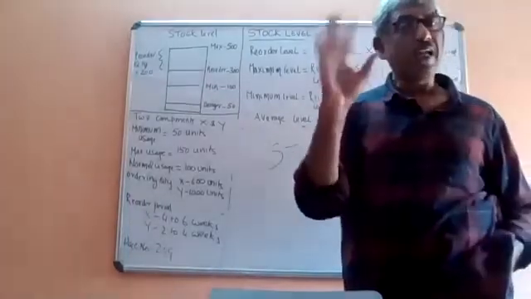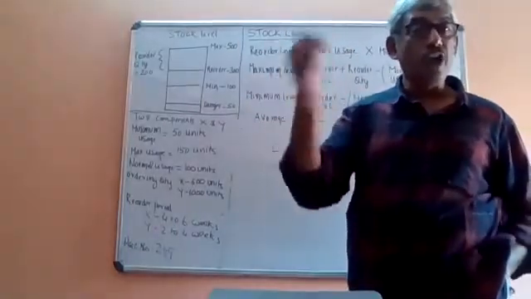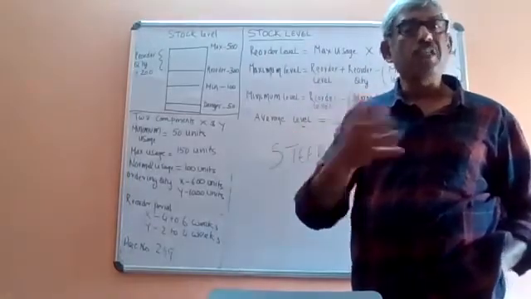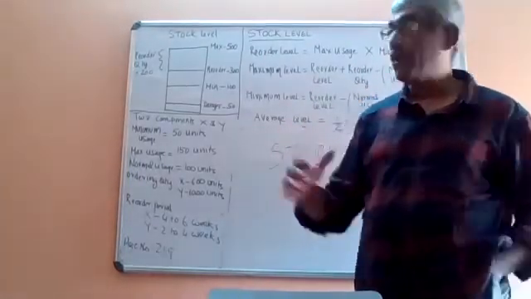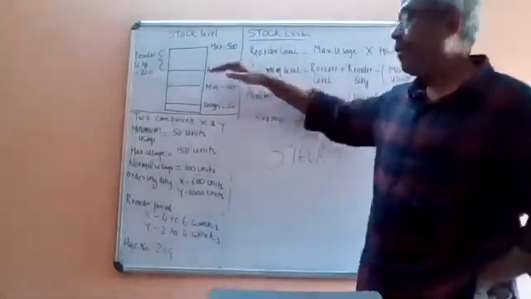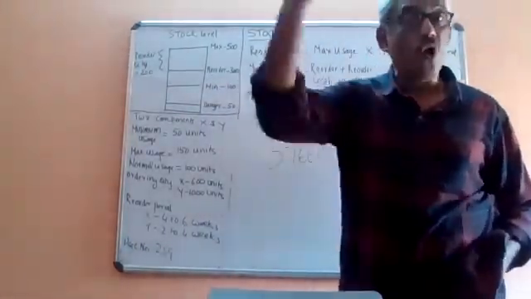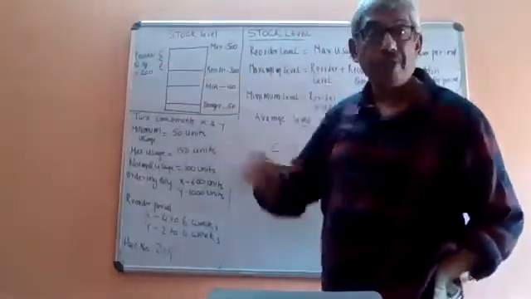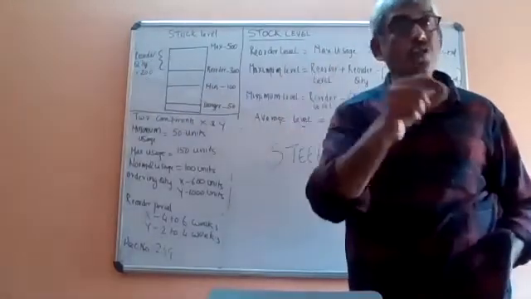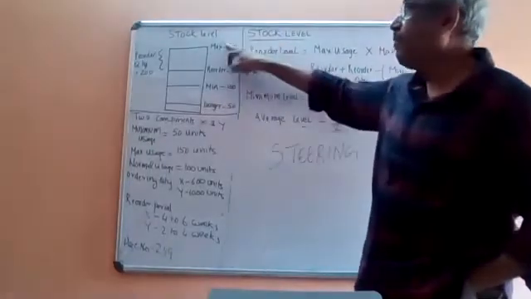Generally, we should know what is maximum level, reorder level, minimum level, and average level. These are the 4 types of levels. Maximum level is the upper limit of the stock level. Reorder level is the level at which, the moment you reach it, you should give a fresh order, which is called reorder quantity. That means I should order 200 quantity. It is also called economic order quantity, EOQ. So again it will become 500.